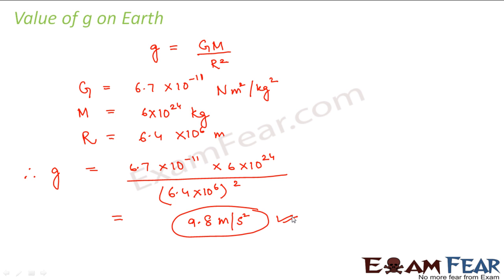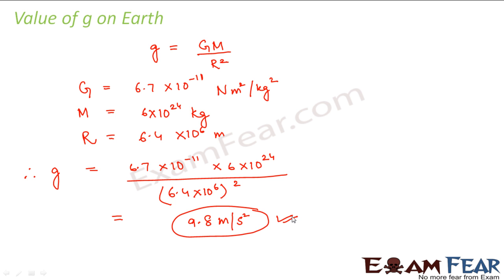Whenever we talk about the free fall motion of so many objects, we make use of this acceleration due to gravity. Because whenever an object is under free fall, the acceleration acting on it is this small g. So the value of this small g is taken as 9.8 meter per second square. Now the value of capital G is constant. It is universally constant. The value will remain the same everywhere. But for small g, the value will not remain the same everywhere.